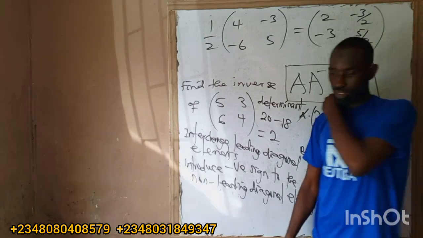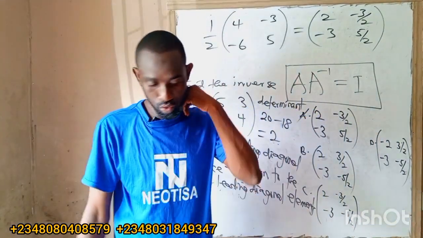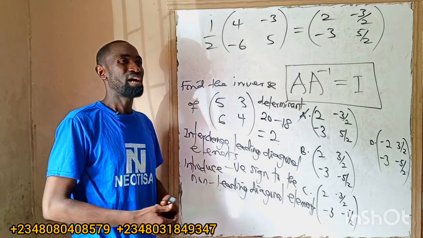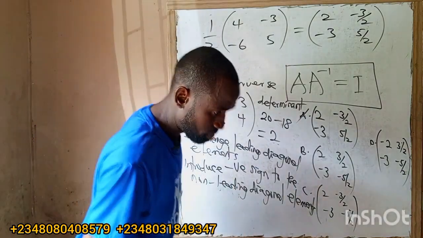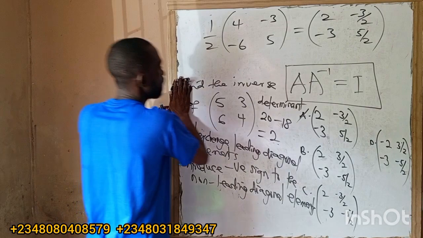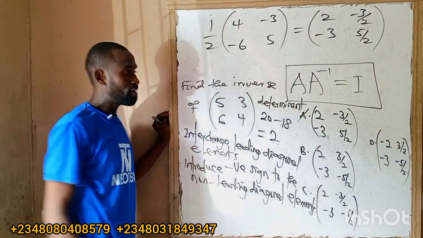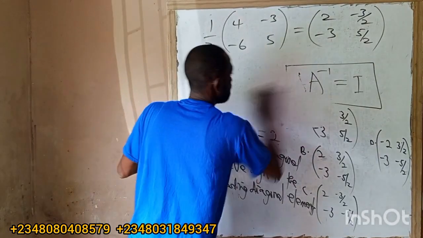That's how to solve questions under the inverse of a matrix. So let us go to differentiation and integration. Let me turn this one off.